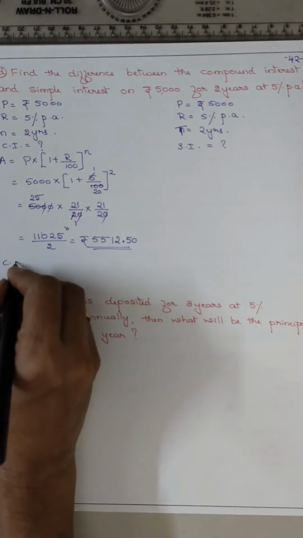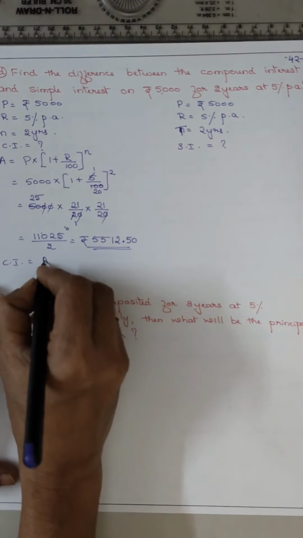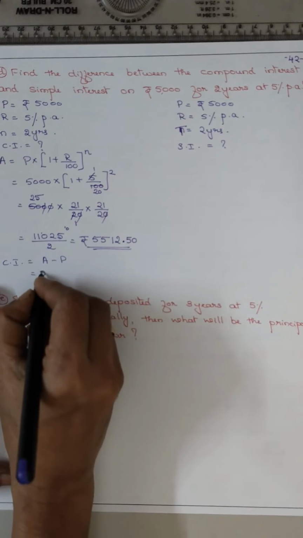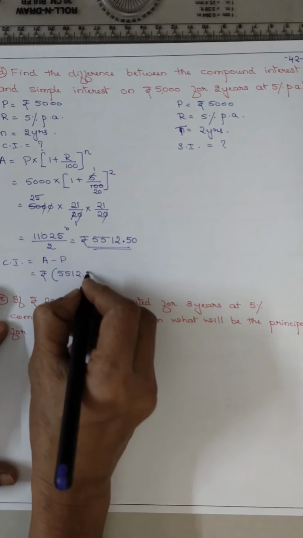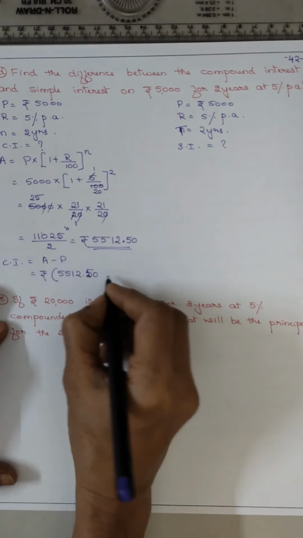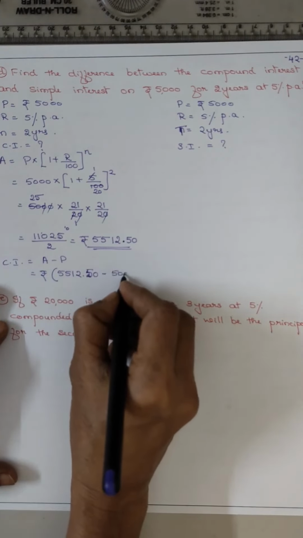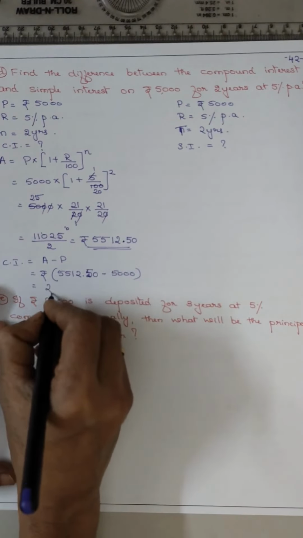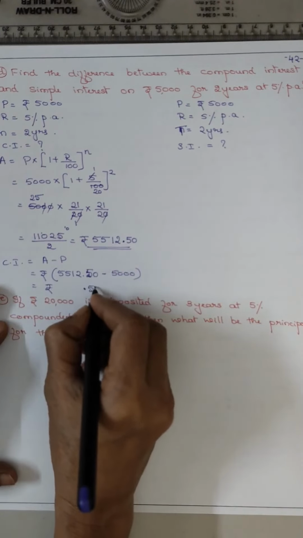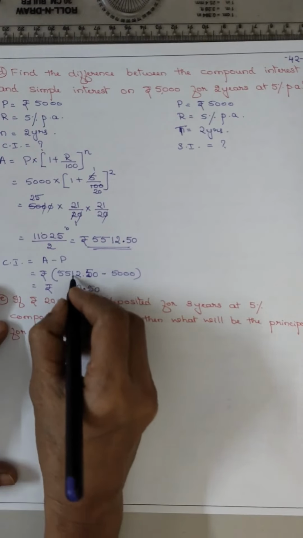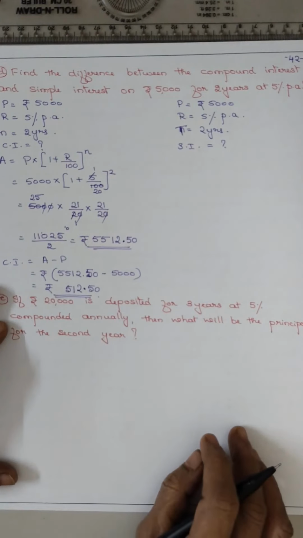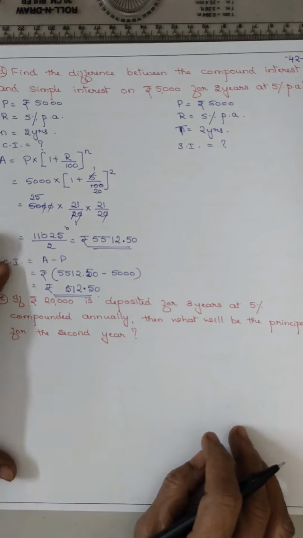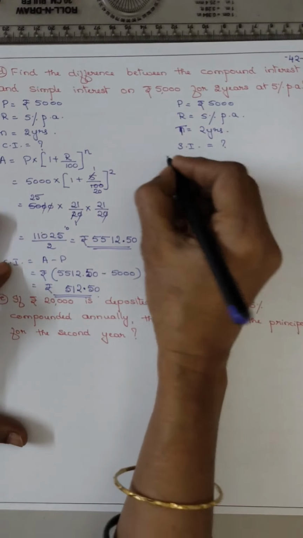Now CI is equal to A minus P, that is rupees 5512.50 minus 5000, you got rupees 512.50. So the CI is 512.50.